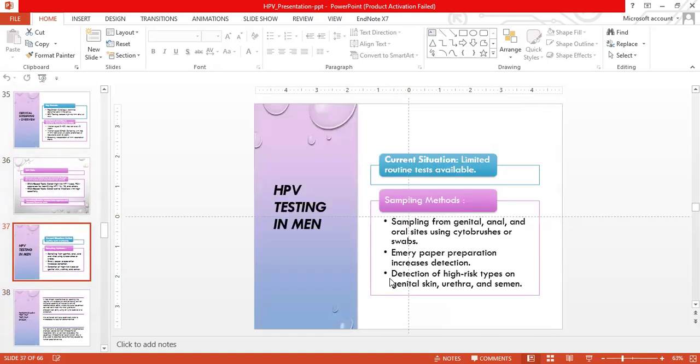HPV testing in men. The current situation is that limited routine tests are available for men. However, the sampling methods include samples from the genital, anal, and oral sites, which can be taken using a cytobrush or swabs. Emery paper preparation increases the detection. Detection of the high-risk types can be done from genital skin, urethra, and the semen.